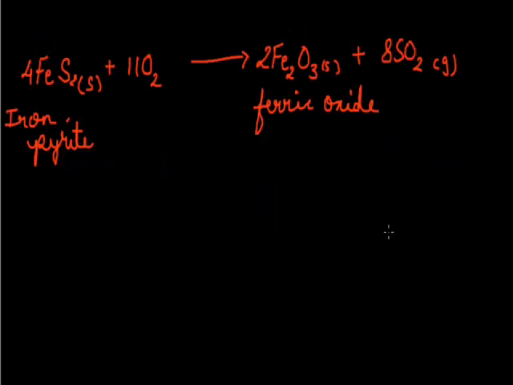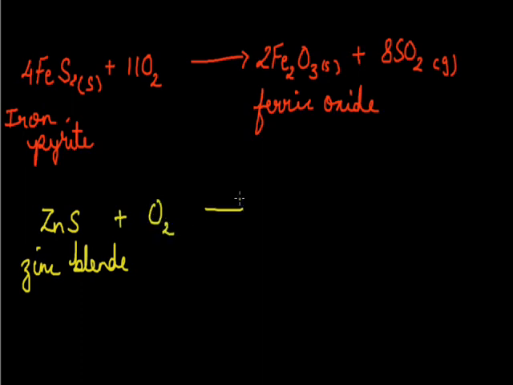Similarly, we can take another example of sulfide ore, that is zinc sulfide, ZnS. We also call this as zinc blende. This will be also heated in excess of oxygen and it will form ZnO, that is zinc oxide, and liberate SO2 gas. Initially ZnSO4 is formed, which further breaks down into ZnO and SO2.